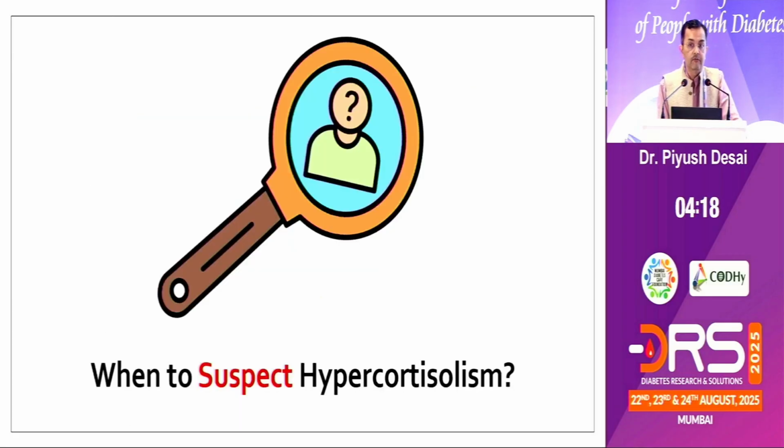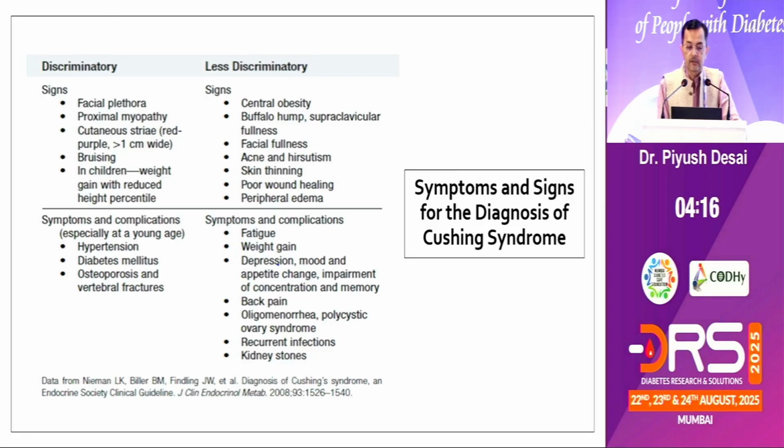So when to suspect hypercortisolism? When you see a patient with signs of facial plethora, proximal myopathy, cutaneous striae, bruises, central adiposity, especially the buffalo hump, supraclavicular fullness, acne, hirsutism, paper-thin skin, you may have to think of Cushing syndrome. These are the patients where you will suspect Cushing syndrome.